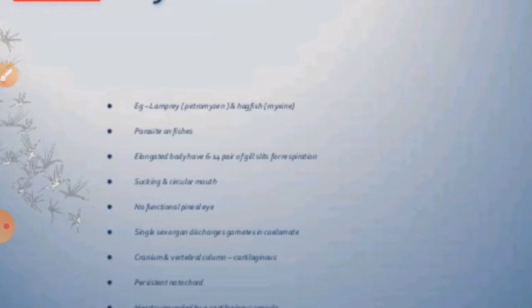Similarly, we can talk about the circulation, which is closed type, and they have 6 to 15 pairs of gill slits for respiration. For example, you all have especially known about the petromyzon, lamprey, and the myxine, hagfishes, right?